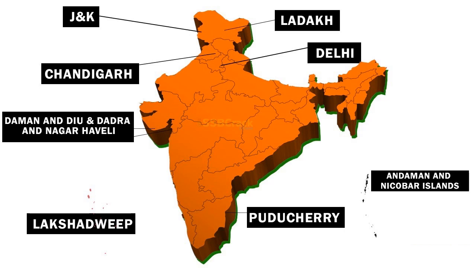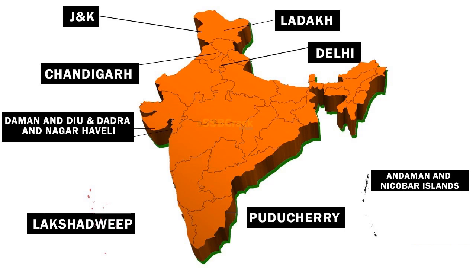These union territories are 8, and you can also see the difference between the state governments and union governments. Previously I told you that the union territories will never rule by themselves.